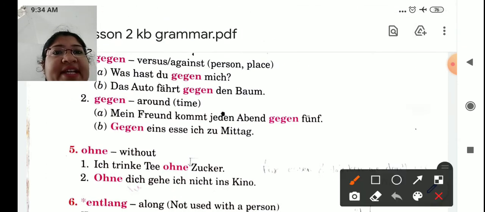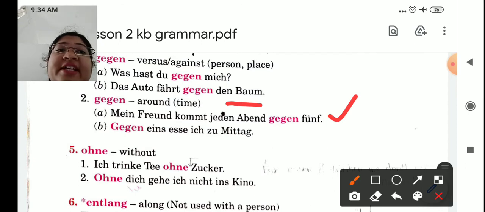And second meaning, around or time. So the first is, mein Freund kommt jeden Abend gegen 5. My friend comes every evening around 5 o'clock. And the second, gegen 1 esse ich zu Mittag. So around 1 o'clock I have my lunch.